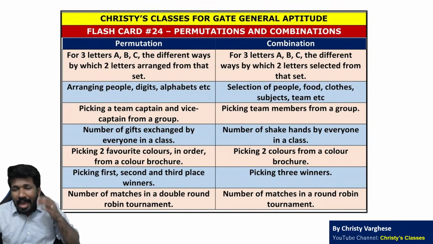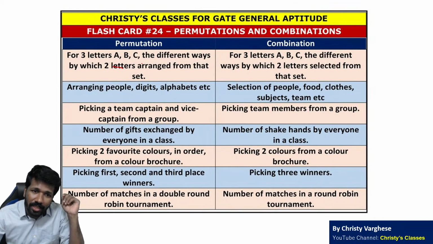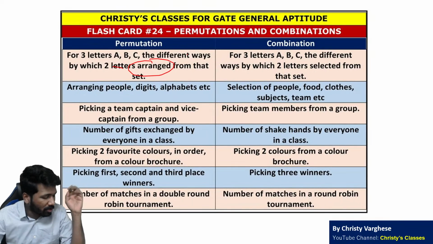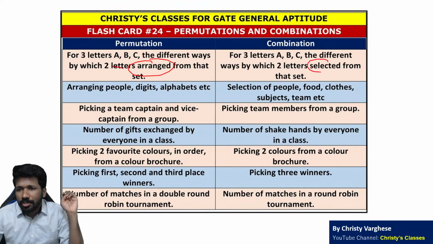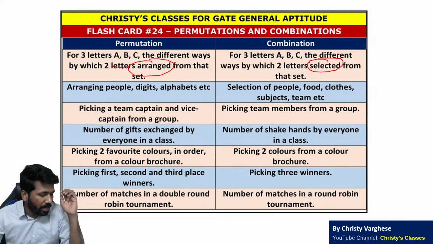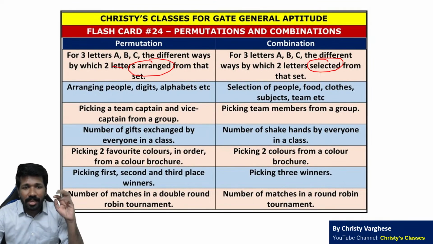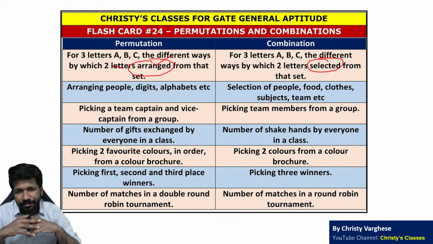Permutation should be used when arrangement is important. Only the rearrangement is important. Selection is not important at all. Combination is used when selection is important. Arrange करने के लिए नहीं, just select करना है, arrange नहीं करना है. Permutation में select करने के बाद arrange भी करना है.